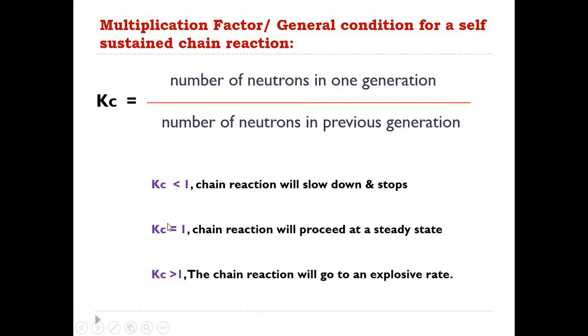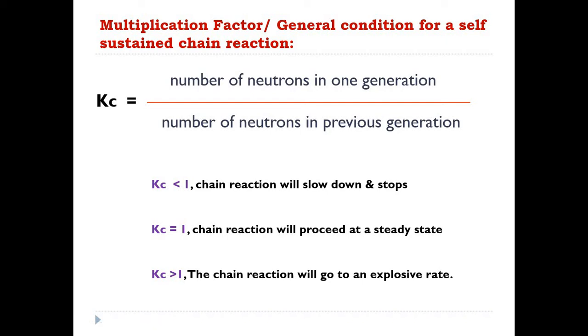If Kc factor is equal to 1... Ma'am, in nuclear weapons the Kc will be greater than 1, of course, whatever the nuclear weapons are, in that the third condition will be there. Always Kc will be greater than 1.